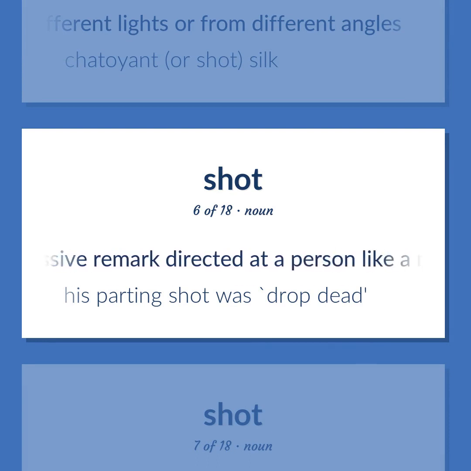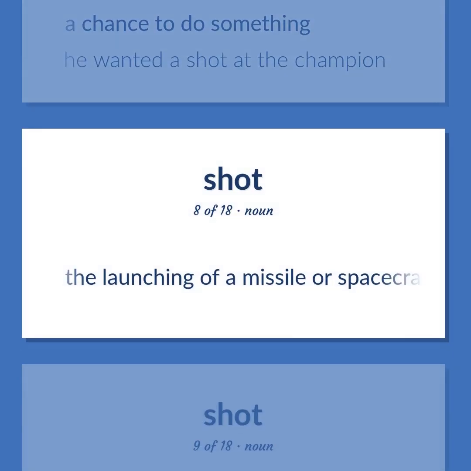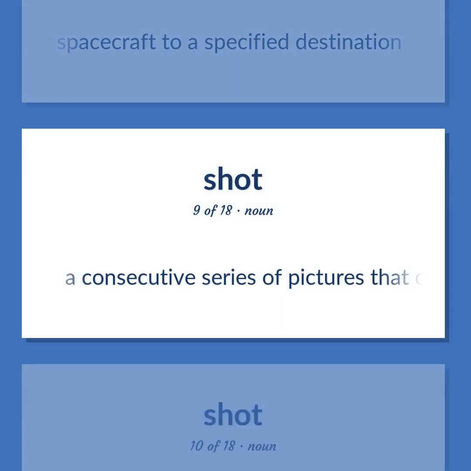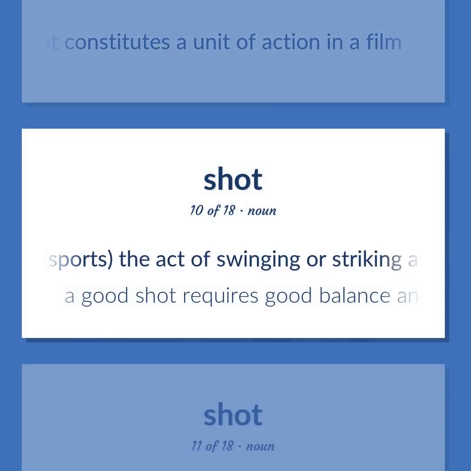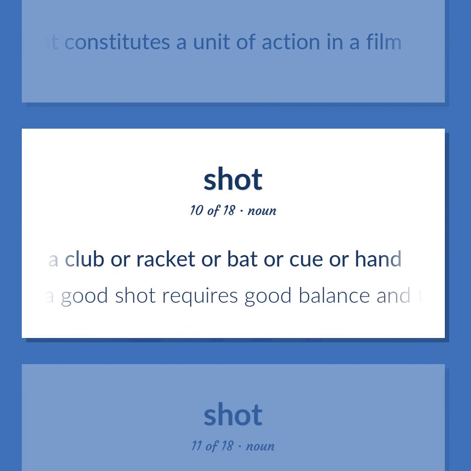An aggressive remark directed at a person like a missile and intended to have a telling effect. His parting shot was, drop dead. A chance to do something. He wanted a shot at the champion. The launching of a missile or spacecraft to a specified destination. A consecutive series of pictures that constitutes a unit of action in a film. Sports. The act of swinging or striking at a ball with a club or racket or bat or cue or hand. A good shot requires good balance and tempo.